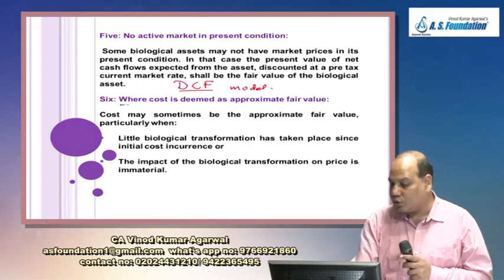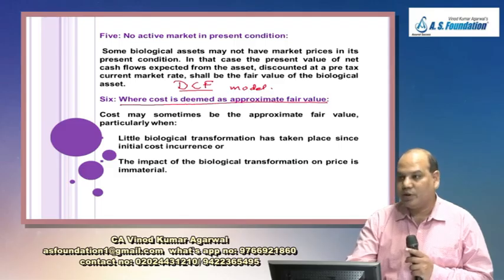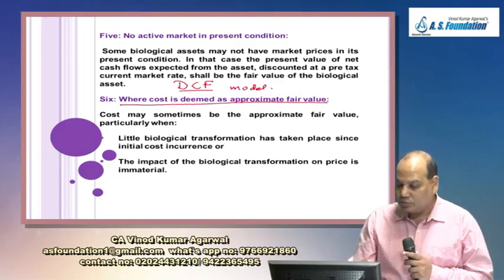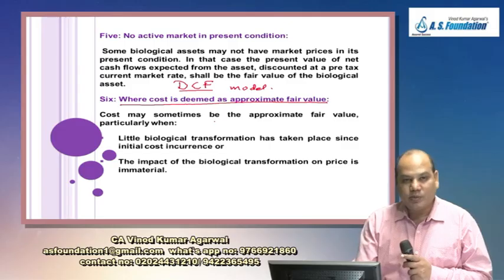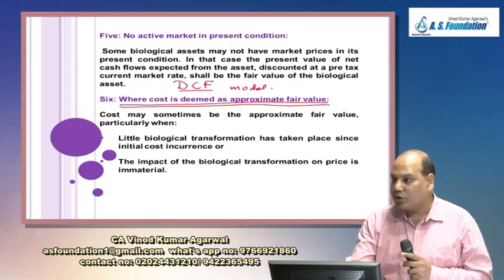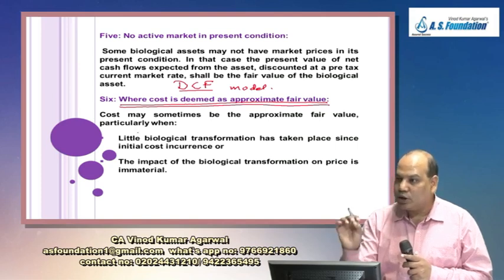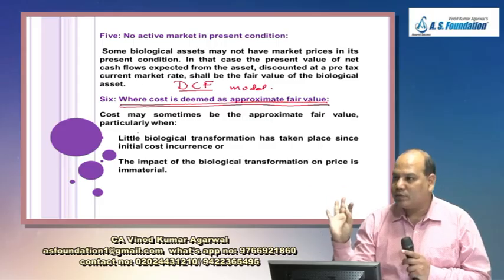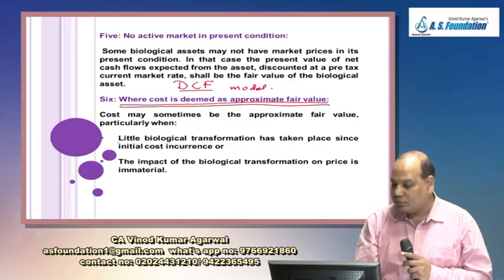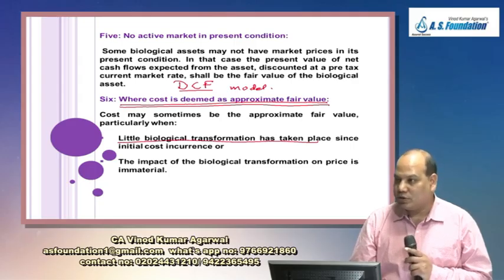And next is where cost is deemed as approximate fair value. Cost may sometimes be the approximate fair value. Like you have bought a cow, for example. Then the amount that you paid for the cow can be treated as fair value, subject to little biological transformation having taken place since the initial cost incurrence.